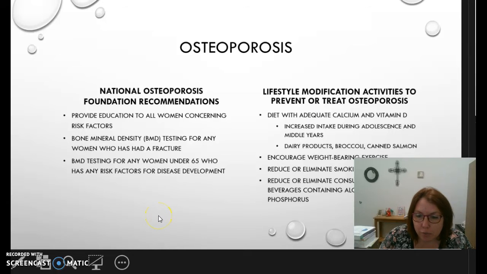The National Osteoporosis Foundation recommendations are that we need to provide education to all women concerning the risk factors. They're going to do bone mineral density tests on them for any woman who has had a fracture, and then BMD testing for any woman greater than the age of 65 who has any risk factors for disease development.